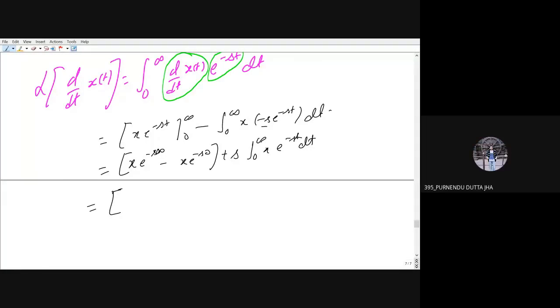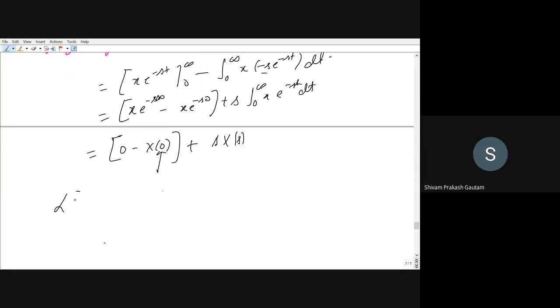And what is e to the power 0? E to the power 0 is 1. This is for time equal to 0, so you can write here x of 0. This means that at the 0 instant, when time is equal to 0, whatever the value of x is, that will provide you x of 0 plus sX(s).